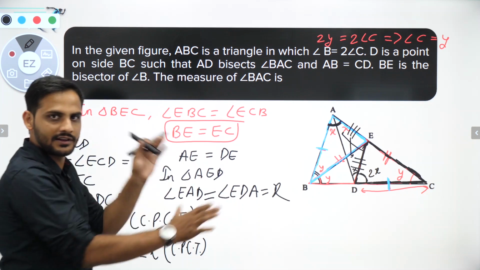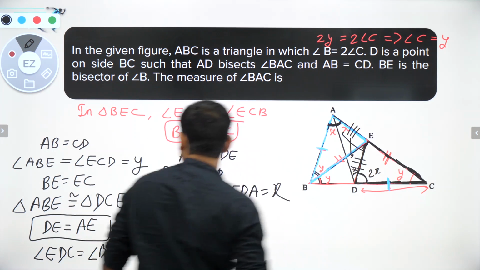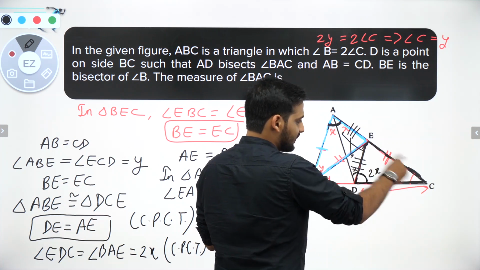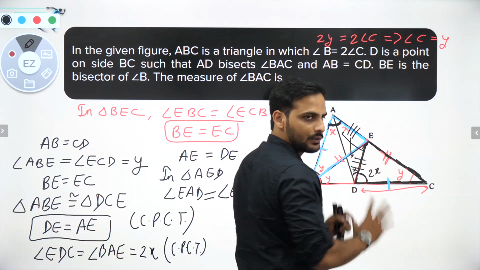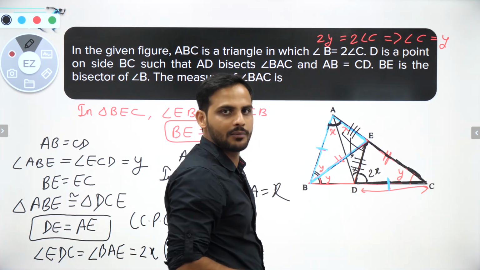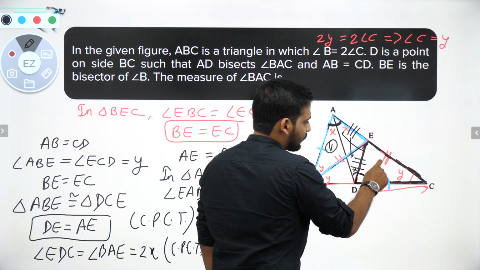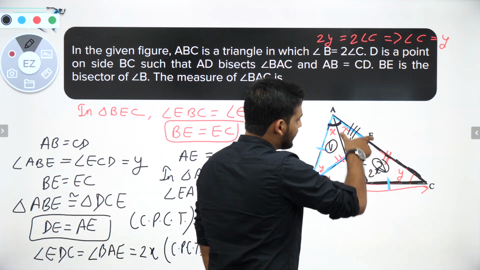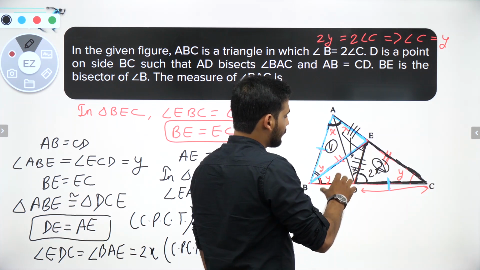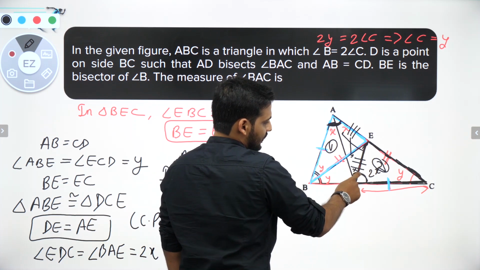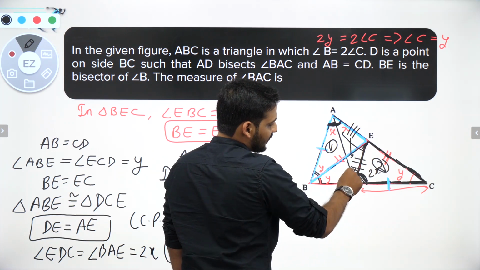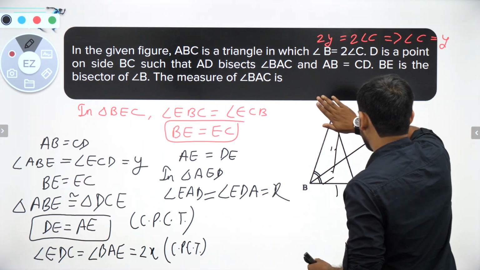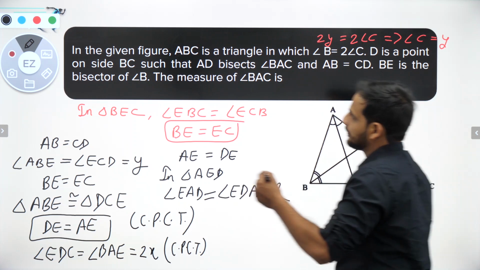Now I will remove everything and just focus on the part where you want to focus now. Okay, up to now what we have done, I will again explain it. First thing we have got, sir, BEC is an isosceles triangle. So I have told you BE is equal to EC. Why? Because these two angles are y. Once I have got BE equal to EC, you have taken this triangle 1 and this triangle 2 and you have proved these two congruent. Once you have proved them congruent, by CPCT you have told ED is equal to AE and this angle is equal to this angle. So I have got this part as 2x and this part as x using the isosceles triangle property. Now let me erase this part and let me show what I want you to show properly, because that diagram became too much.